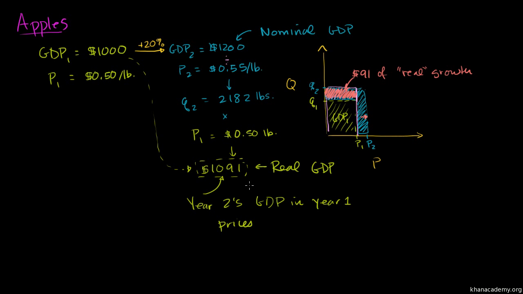What we'll see in the future, or we might not do it in an introductory course, but in practice it's kind of hard to really measure the absolute real growth. This was a simple economy where we only had one product, but in a real economy you have gazillions of products, and the prices are adjusting and the quantities are adjusting, so it's not so easy to figure out how to adjust for price. But the folks running the national income accounts do try to do this, so they get a sense of how much was the actual real growth.